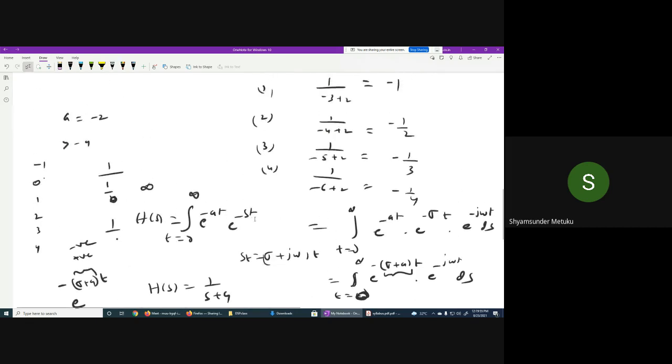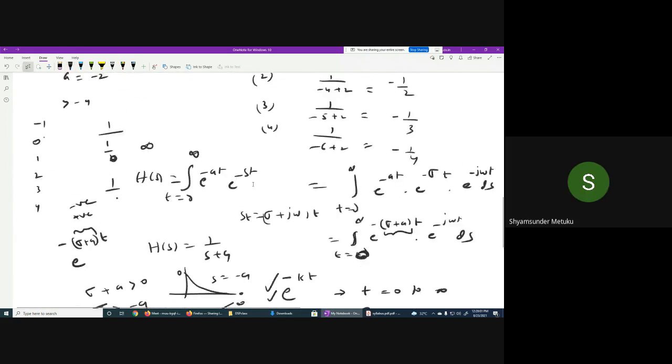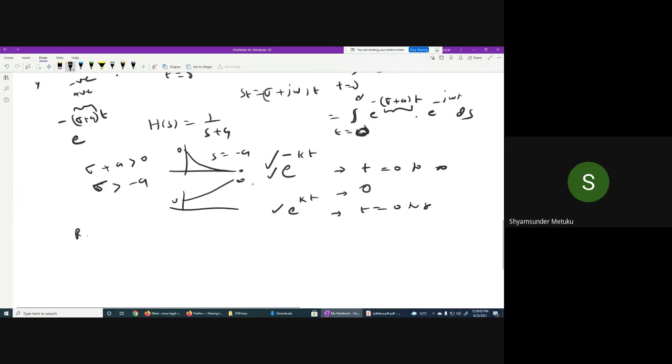So this minus a, is it not a real value? Yes, sir. Okay. Now based on this real part of s, can I write now? Yes, sir. So this particular integration will converge only when the condition is sigma plus a is positive. When sigma plus a is positive, meaning sigma plus a greater than 0, then sigma should be greater than minus what?